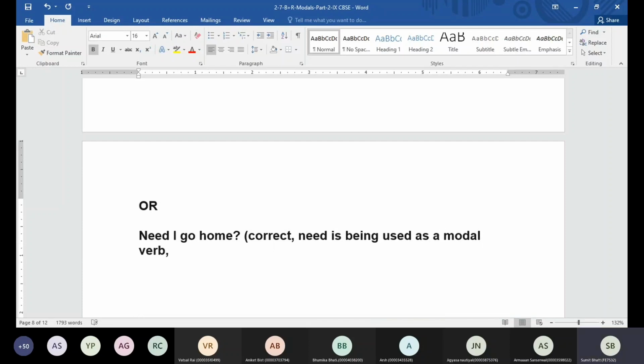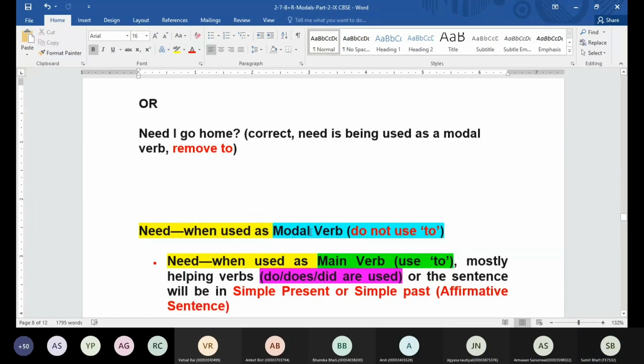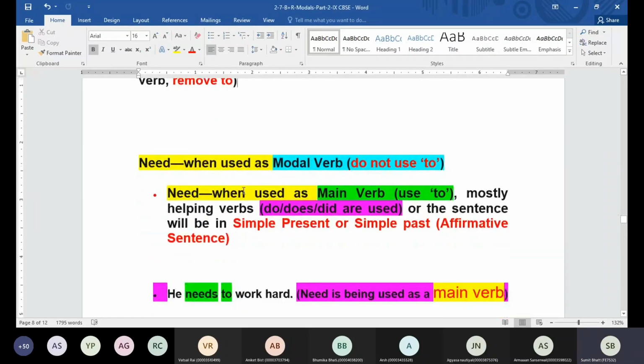Modal verb. So remove to from the sentence. No use of to in the sentence. Any doubt? No, sir.